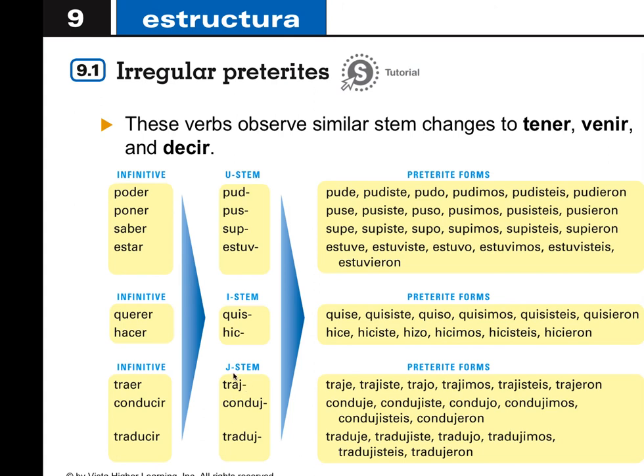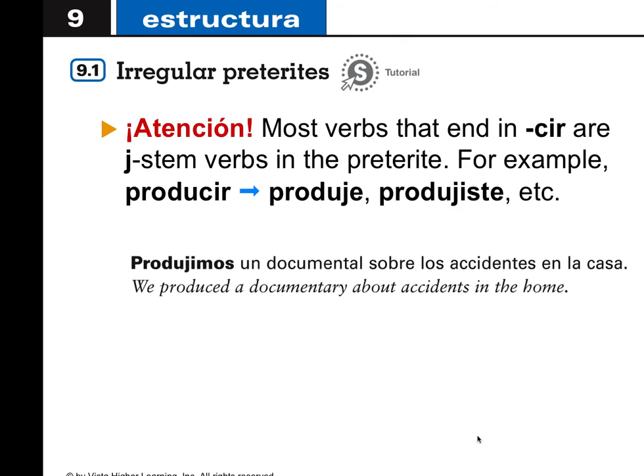So you see that traer gives traje, trajiste, conducir, conduje, condujiste, etc. Traduje, tradujiste, etc. So this tells us that most verbs that end in cir are J stem verbs in the preterite. For example, producir. Producir would say in the preterite, to say I produced, right? Produje, produjiste, etc. And it gives you an example here. Produjimos un documental sobre los accidentes en la casa.